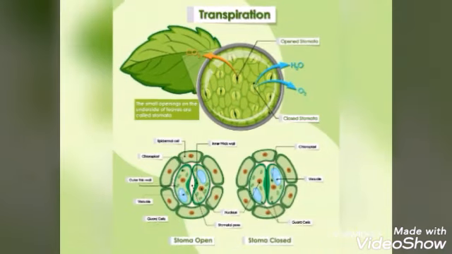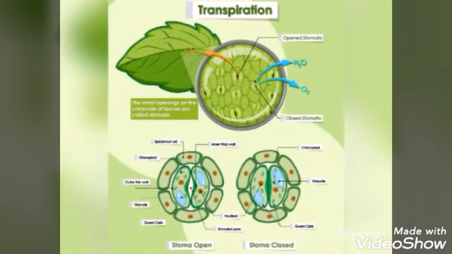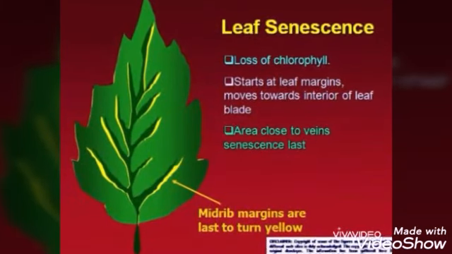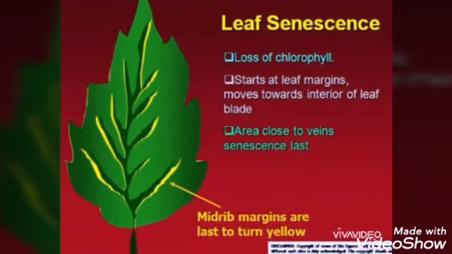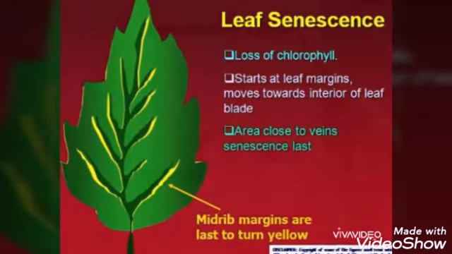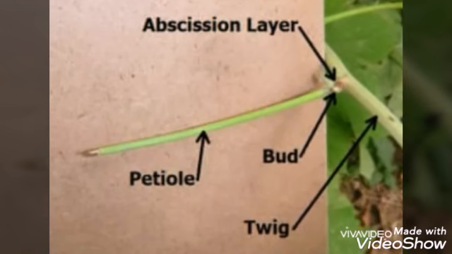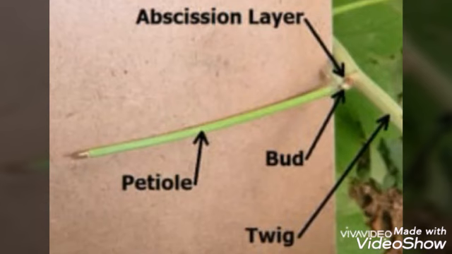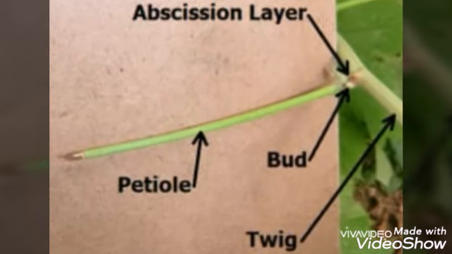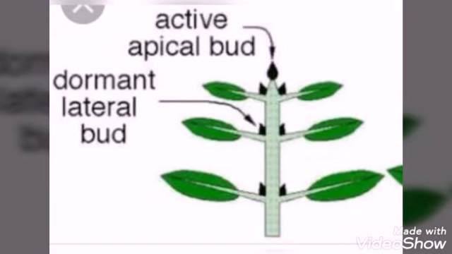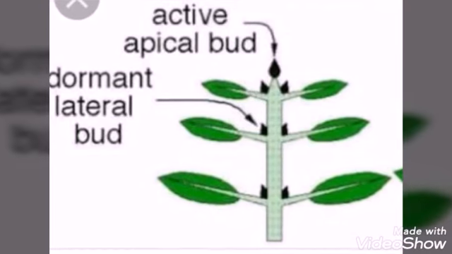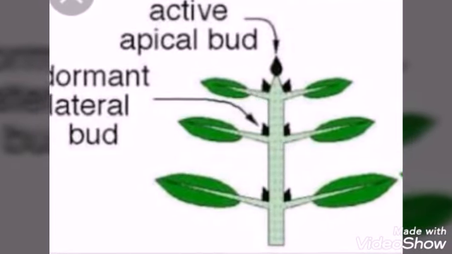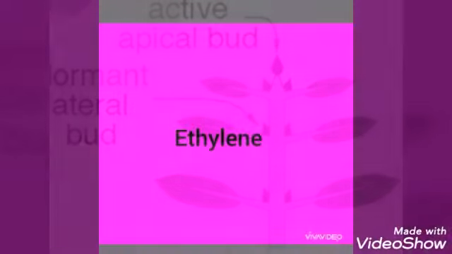Next one, ABA promotes senescence in leaves by causing loss of chlorophyll. ABA induces bud dormancy towards the approach of winter in trees. Then ABA is a powerful inhibitor of lateral bud growth in tomato. The last phytohormone,